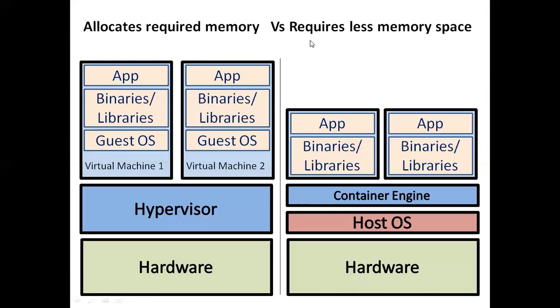Here in a container, less memory space is required, because in a container you are not assigning fixed memory. But in the case of a virtual machine, at the time of preparing the virtual machine for new instances, we are assigning fixed resources. Here the fixed resources are not assigned, and the container, whenever the application wants to execute, requires less memory space. So this is one more difference.